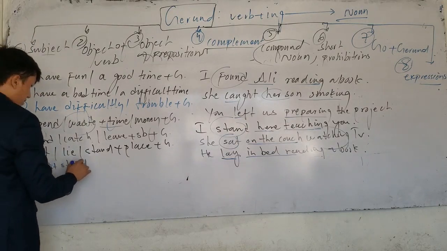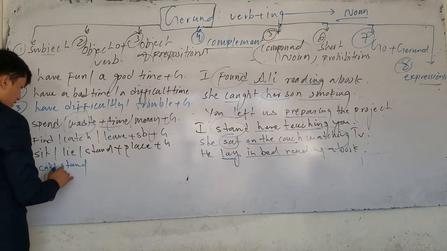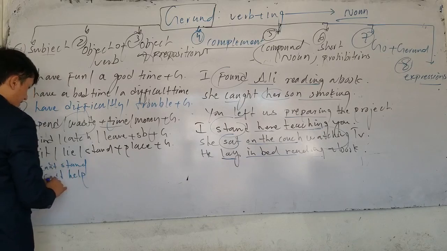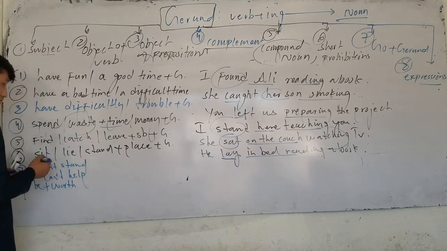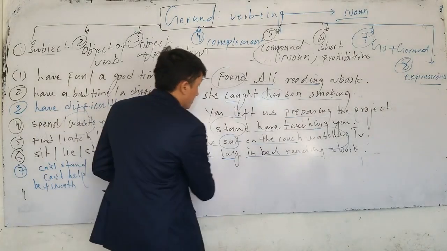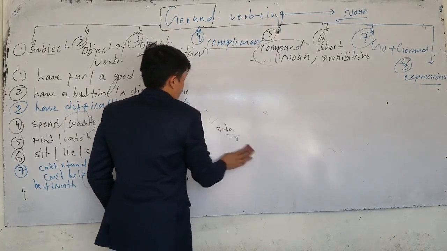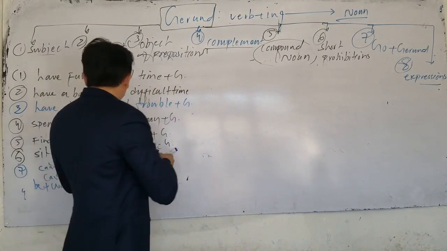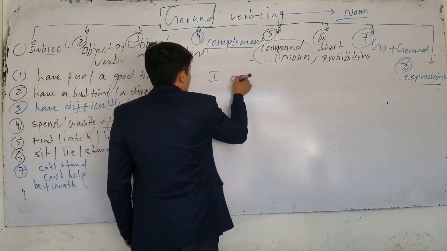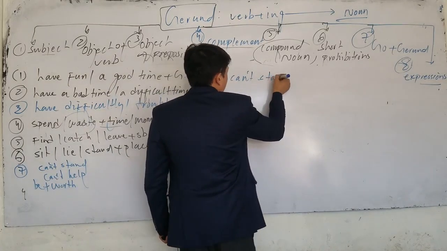So here, the other expressions that we have in number 7: after can't stand, after can't help, after be worth, we can use what? Gerund. For example, if I say I can't stand coming late.